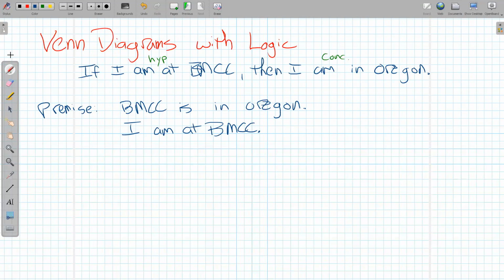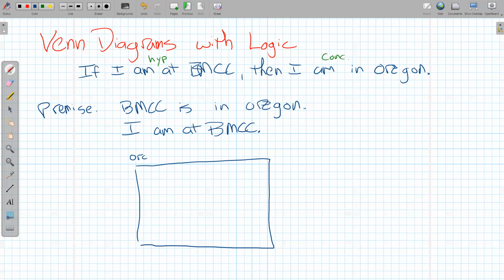And I can turn this into a Venn diagram by saying, all right, here is my best rendering of Oregon. Not bad, huh? And then inside Oregon is a place over here called BMCC. So this is a Venn diagram showing that BMCC is in Oregon. It's also like a map. And then, guess what that is right there? That is I, me, okay?